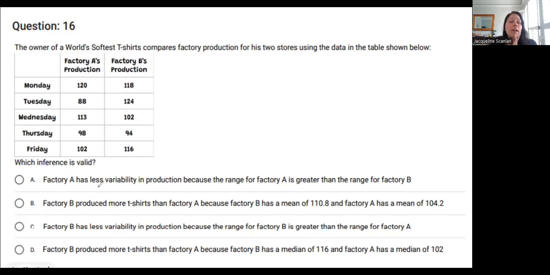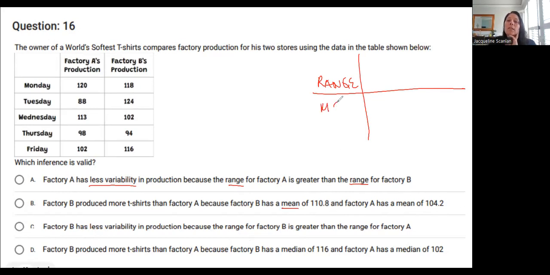All right, so factory A has less variability because the range for factory A is greater than the range for factory B. So I already know that one of the things I need to find is the range. Statement B says factory B produced more t-shirts than factory A because factory B has a mean of 110 and factory B has a mean.